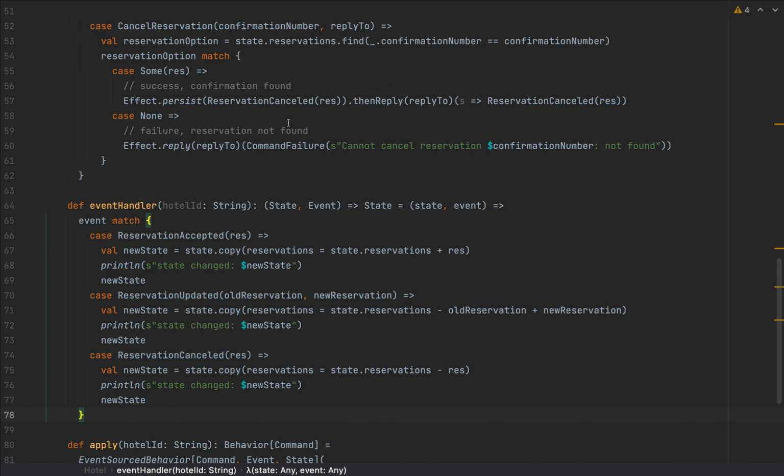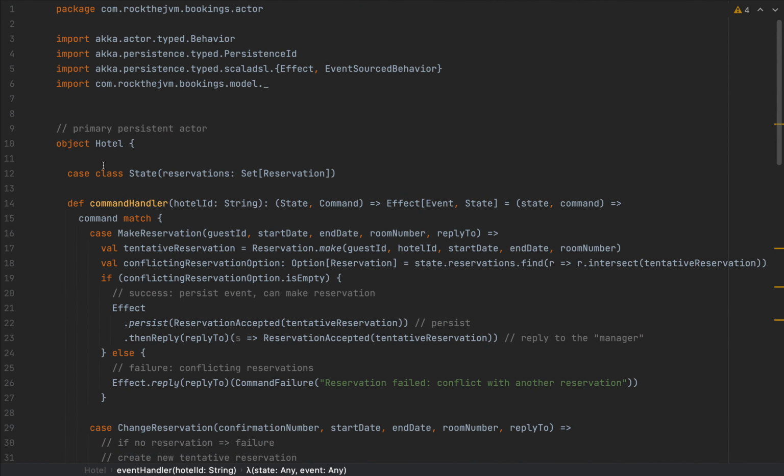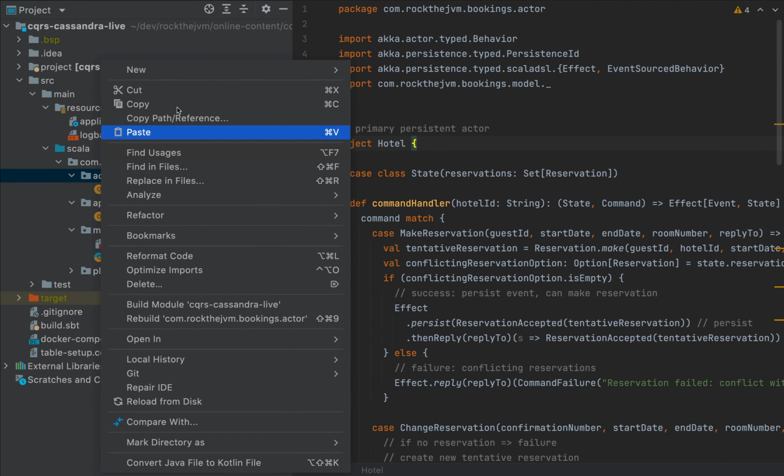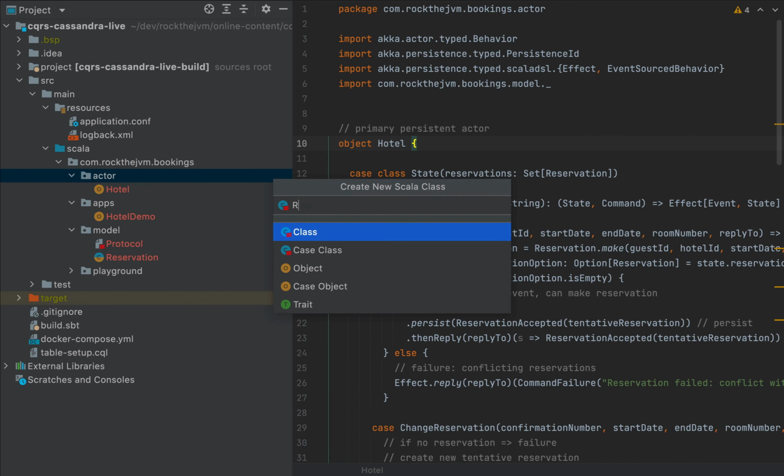Now, for the real application, we're going to spin up many of these hotel actors, and we're going to randomly send the make reservation, change reservation, and cancel reservation commands to them as simulated by some external API. So here under actor, I'm going to create a new Scala class. I'm going to call this reservation agent or something like that.